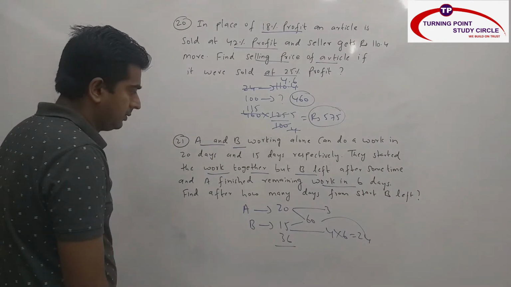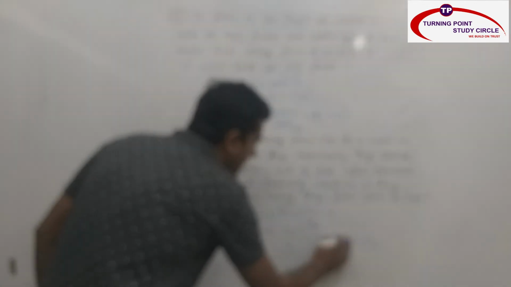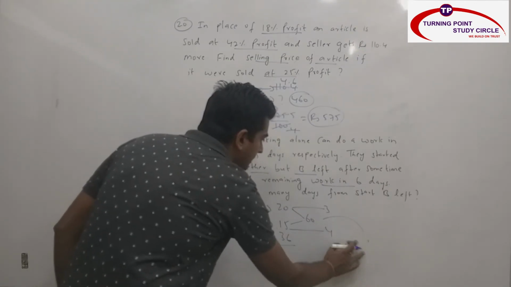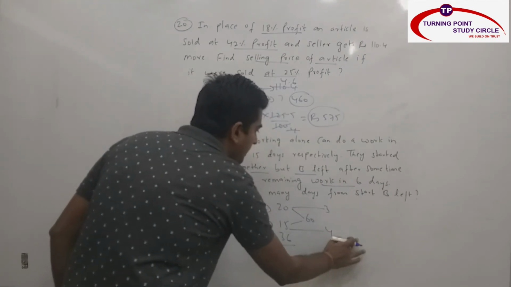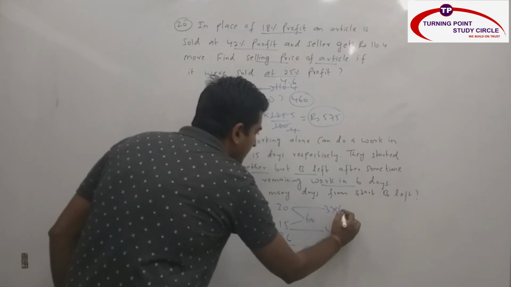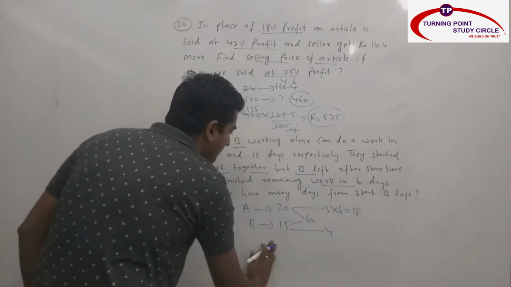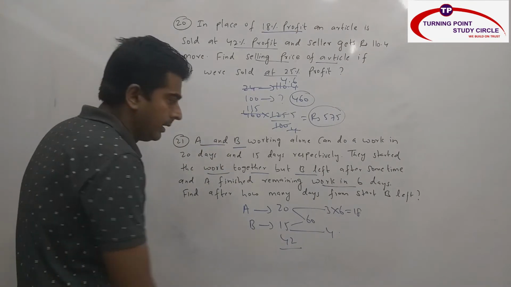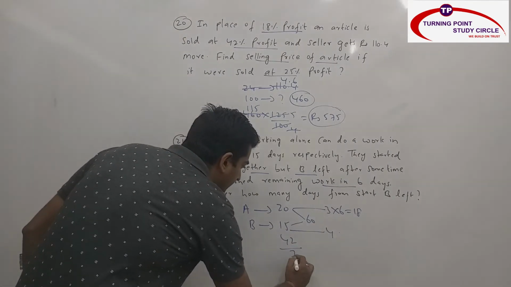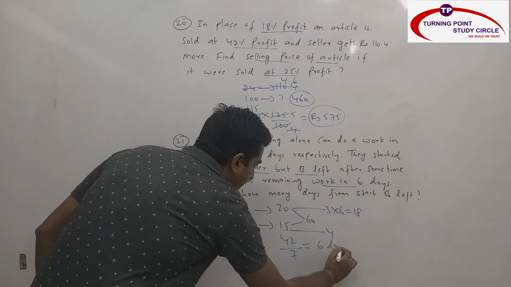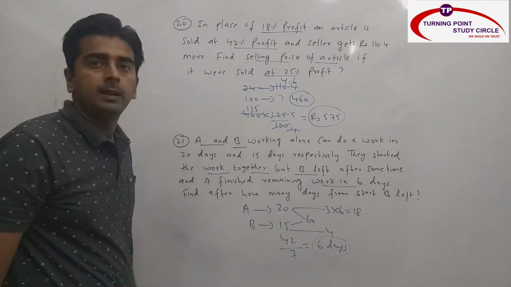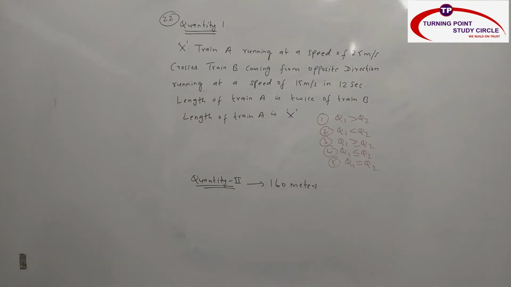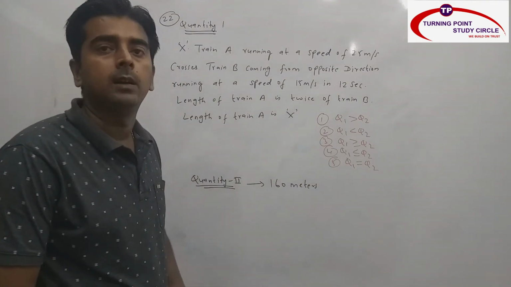Because per day, so A will be there. Okay, so A will be there. So this is nothing but 3 into 6 because A efficiency is 3. 18. So remaining is how much? 60 minus 18, 42. This 42 who will do? A and B will do. 3 plus 4, 7. So when B left, B left after 6 days. So I hope you're clear with all arithmetic question.